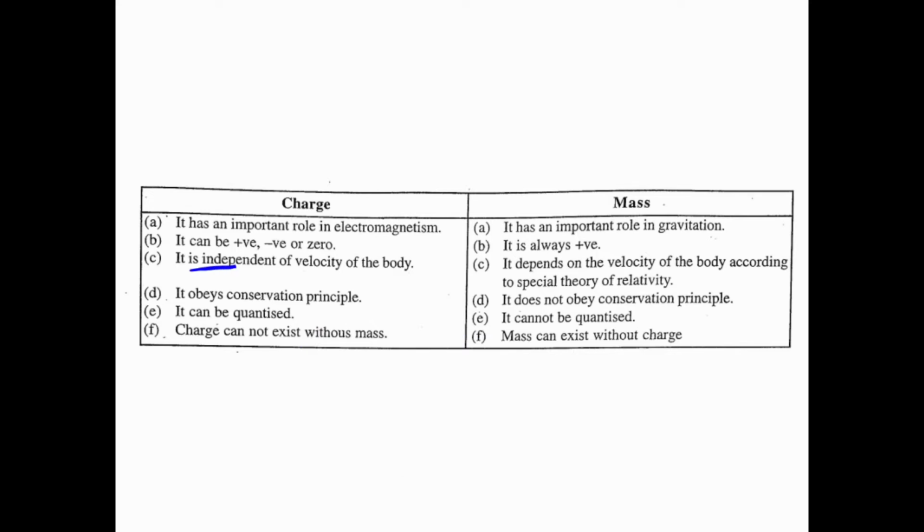Then charge is independent of the velocity of the body.